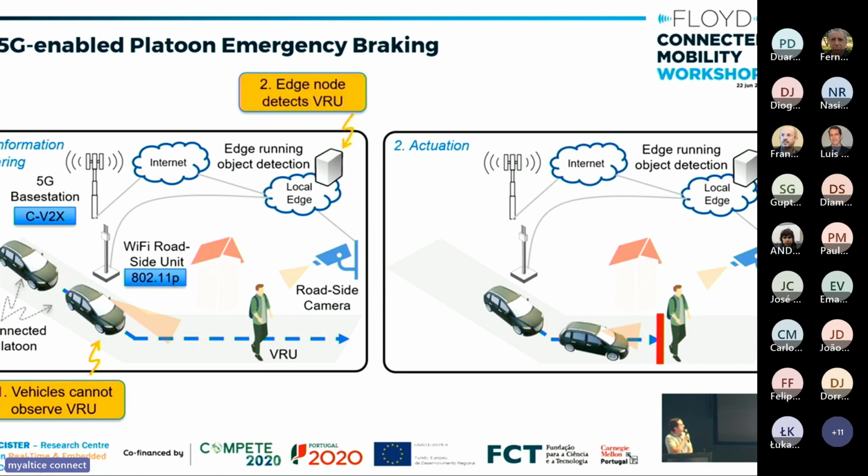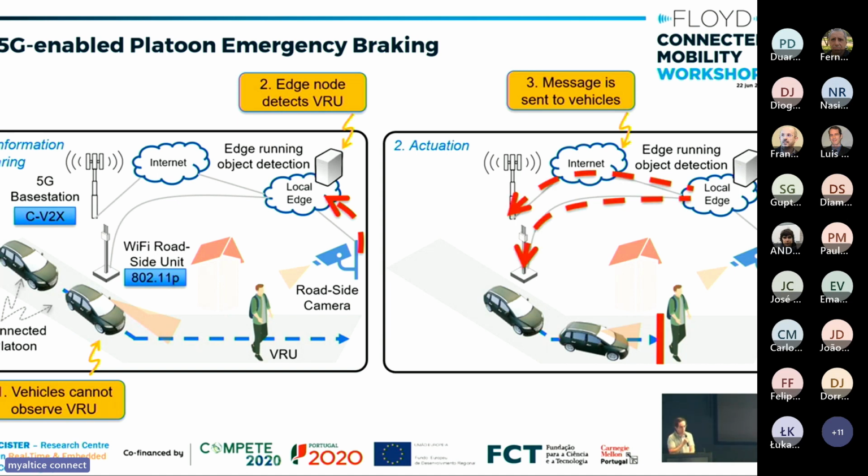The edge node performing object detection will detect that there's a pedestrian ahead, using the video stream from the camera. In the second step of the scenario, a message is sent to the vehicles so that they brake in time and no collision happens, right?